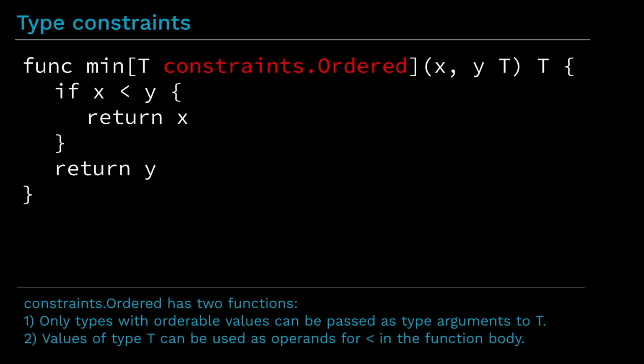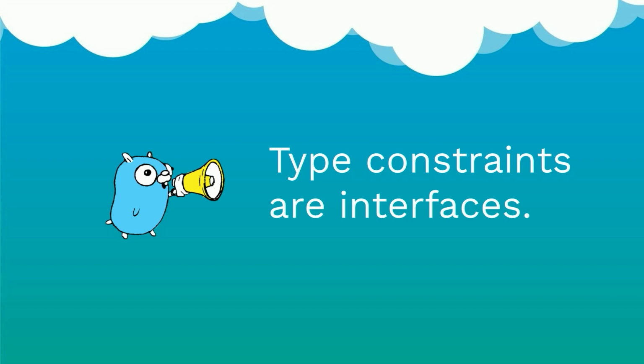And it also tells the min function that within its body, operands of that type parameter T can be used with the less than operator. In Go, constraints must be interfaces. Interfaces define methods, and so it's obvious that we will be able to define type constraints that require certain methods to be present. But constraints.Ordered is an interface too, and the less than operator is not a method. So how does that work?